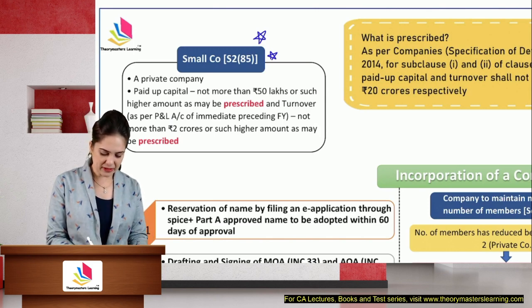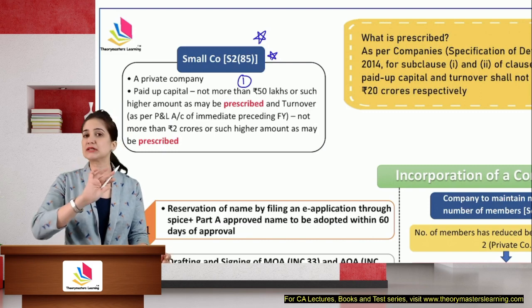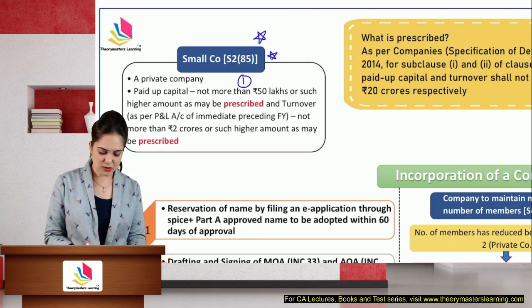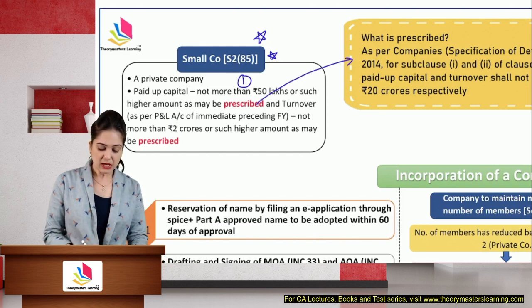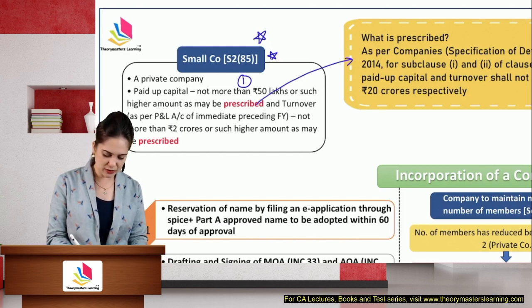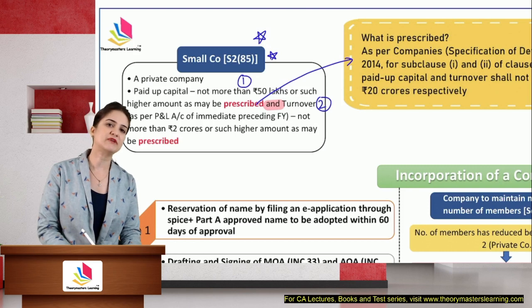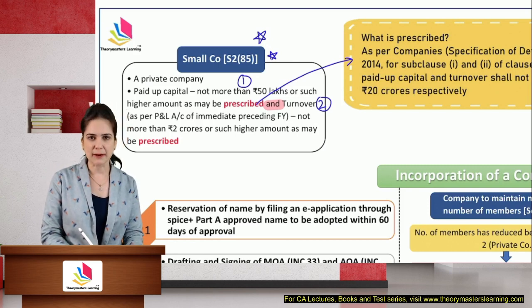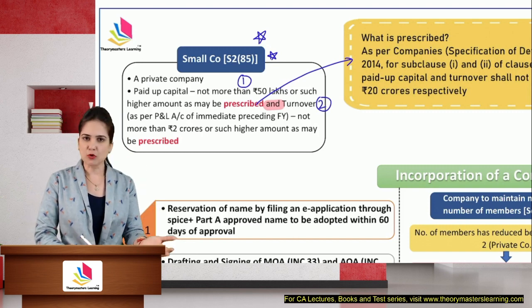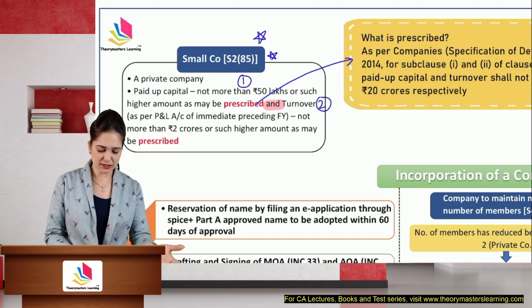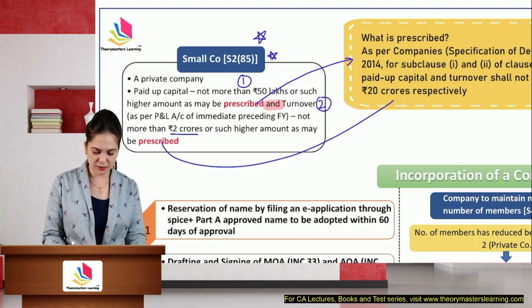If the paid up capital, this is the first requirement, does not exceed 50 lakhs or such higher amount as may be prescribed, and the turnover as per the profit and loss account does not exceed, this is the second requirement. The word is and. It means both requirements should be satisfied. Only then you will get the benefit and be called a small company. So the paid up capital is not more than 50 lakhs and the turnover is not more than 2 crores or the higher amount as may be prescribed.